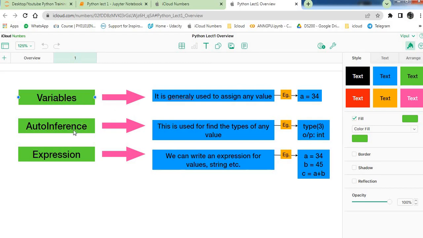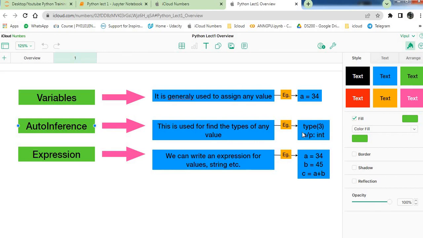Okay. So the next point is auto inference. Auto inference is used to define what kind of type this variable is. You can just write type of 3, and then you will get an output like integer. This 3 is an integer, so that's why it is showing you here the output. But you can also type here any name, and then it will show you it is a string.